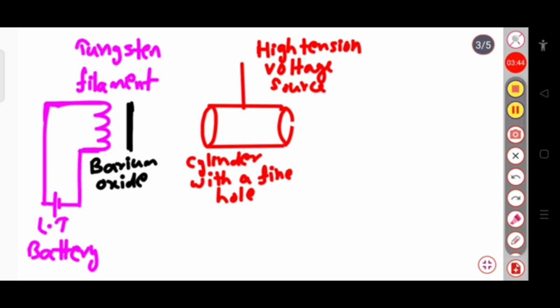So what will happen? The electrons coming from this barium oxide are actually scattered in random directions.